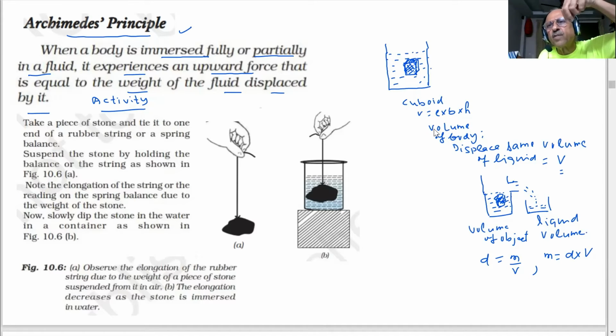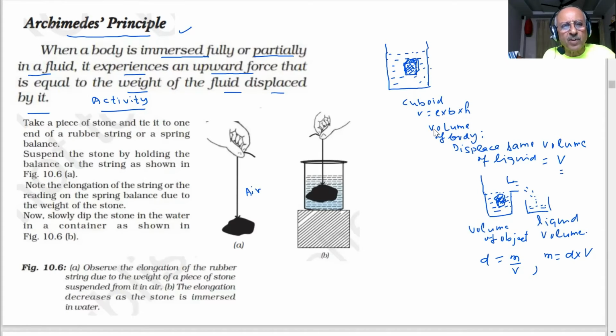If I tie the stone with a spring balance, it will give me a reading of the weight of the stone. Okay? How much mass is there? Or if you say force, then force is m into g. If I take g as 10, and 5 kg into 10, how much force is there? 50 Newton force. So suspend the stone by holding the balance or the string. First I am suspending it in air. Okay? Observe the elongation of the rubber string due to the weight of the piece of the stone suspended in air. This is in air.